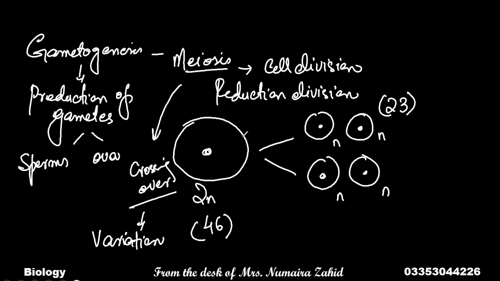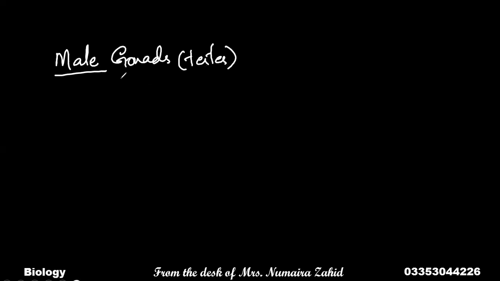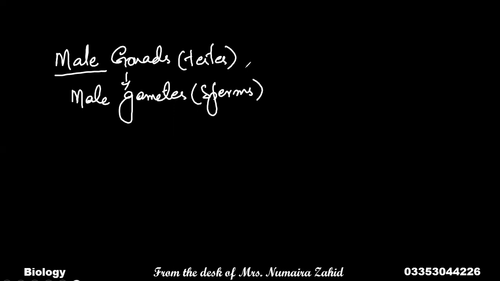So let's find out the two types of gametogenesis occurring in different species. If we talk about male members of a species, the male gonads are testes, and they produce male gametes, which are called sperms. How are sperms produced?